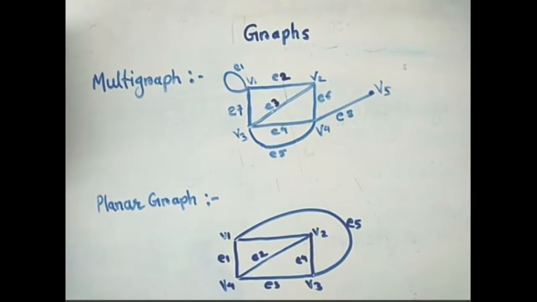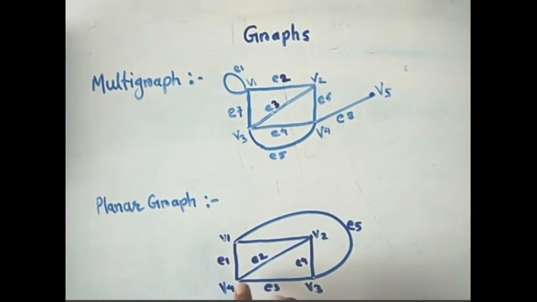Now, what is planar graph? A graph that can be drawn so that all the edges of the graph do not cross each other. In this graph, no one edge is crossed to each other.